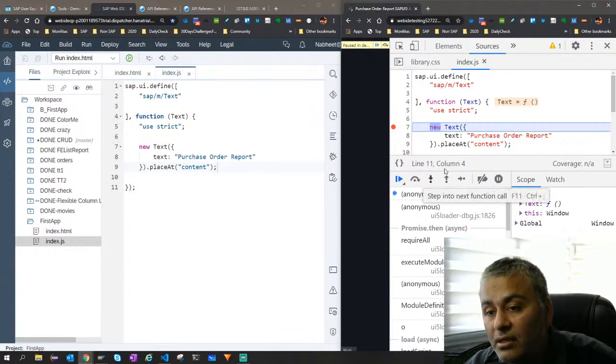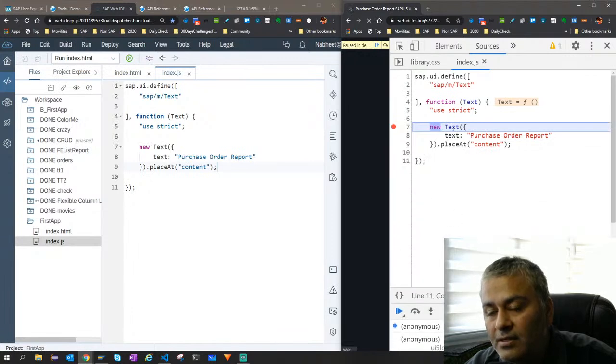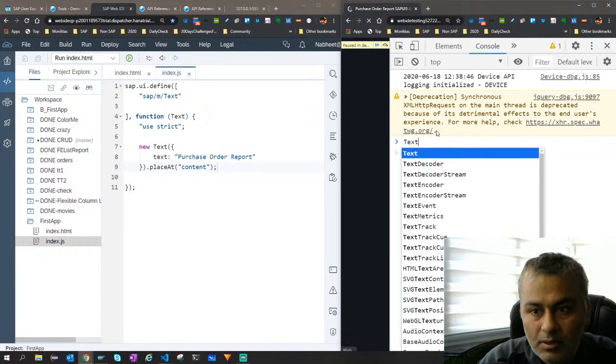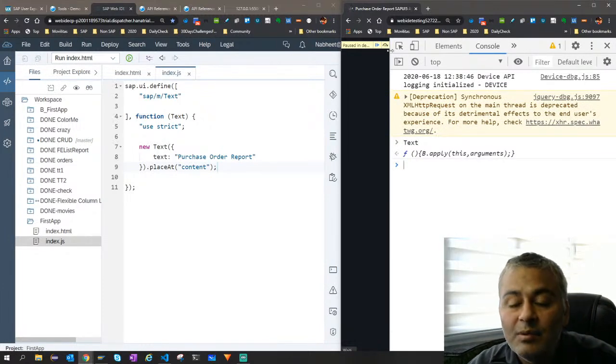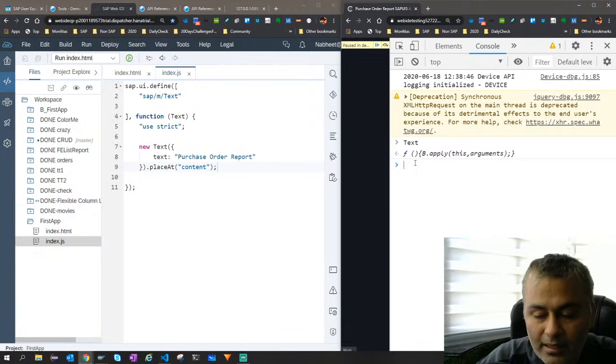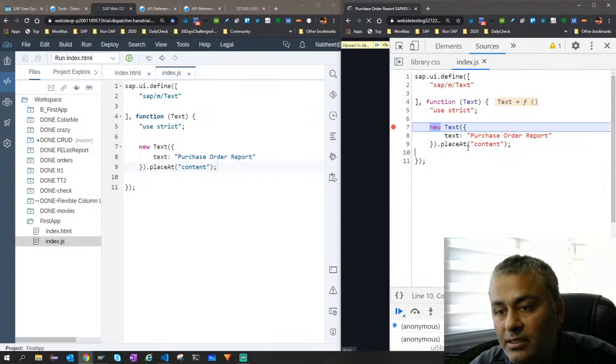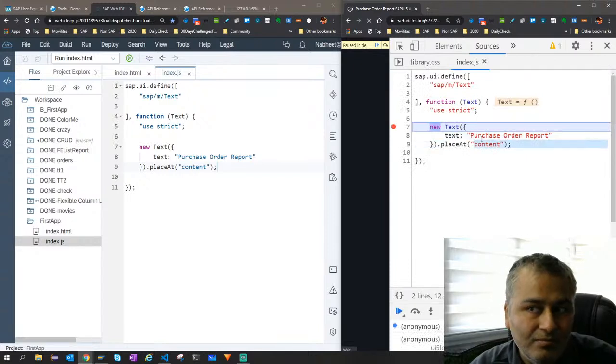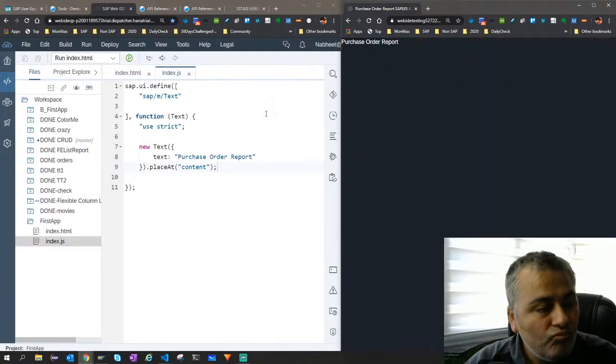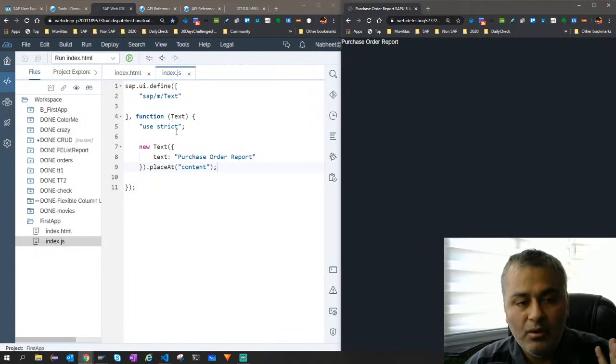And even if you look at this, if I just go to the console, what is text? Text is nothing but a function, and that function has different attributes, which we saw here. Text, and then we placed it. Okay, so pretty simple. That is how we are doing it.